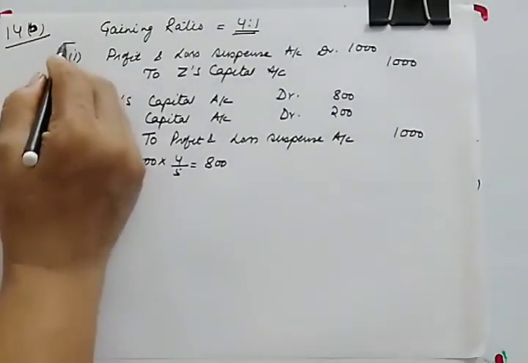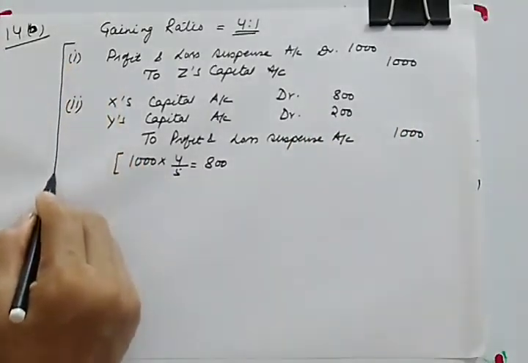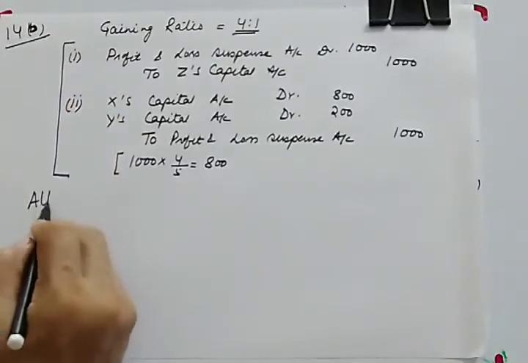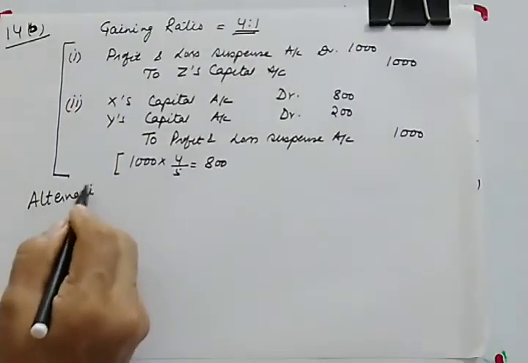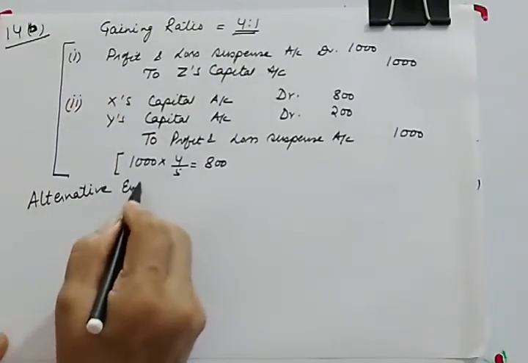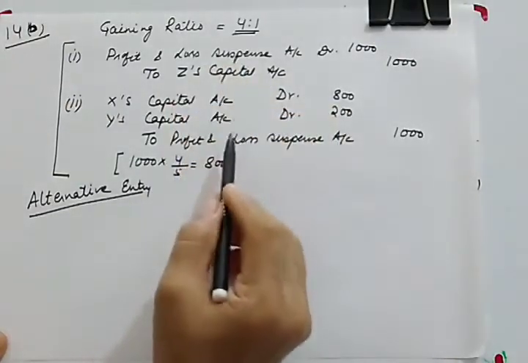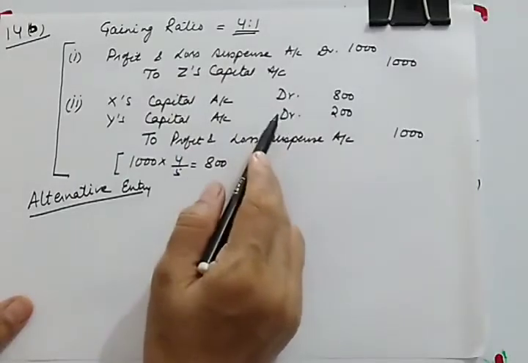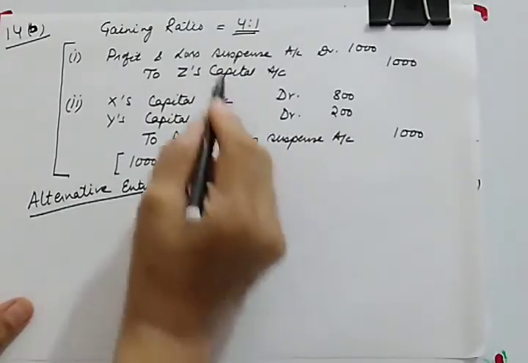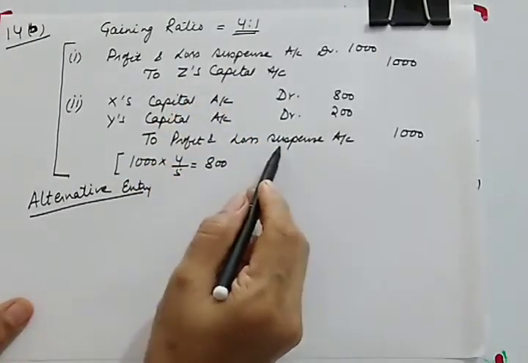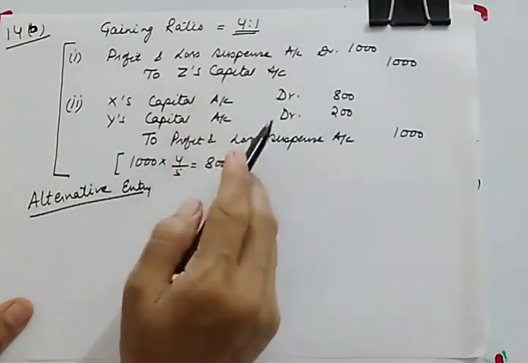Or instead of these two, there is an alternate entry also. You can directly pass it through partners' capital. So this profit and loss suspense account will cancel with the other profit and loss suspense account.